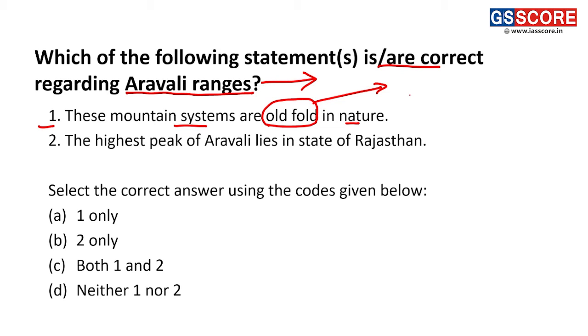We have already seen how the Himalayas have formed. They are formed because of the folding of the plates.